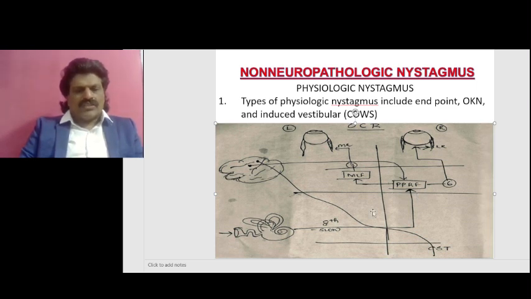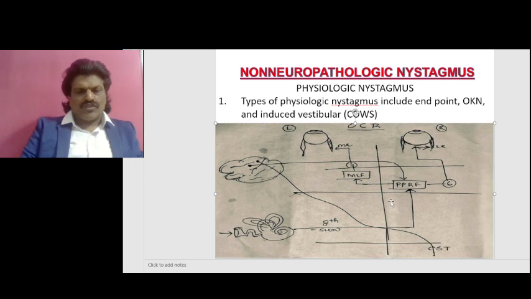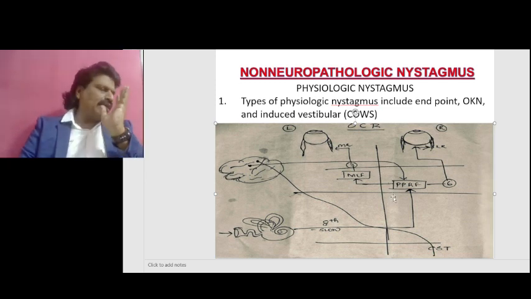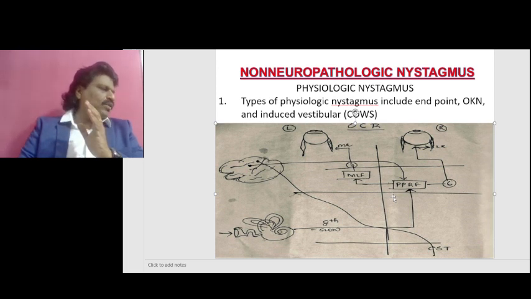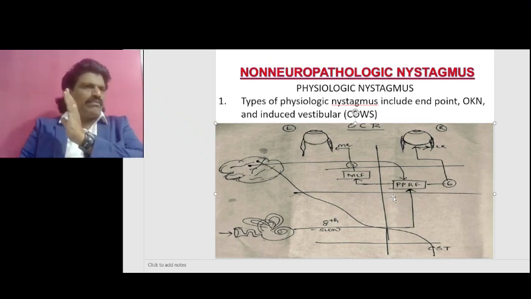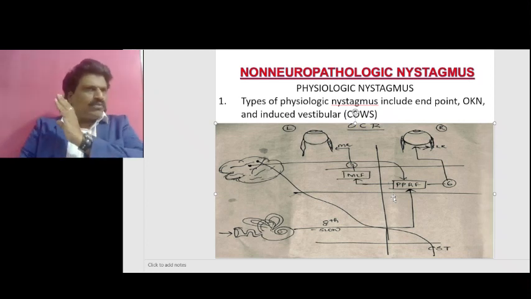So when the vestibular apparatus is stimulated by putting warm water or turning the head to the side of the stimulation, the opposite PPRF is stimulated, so the eyes go to the opposite side. And therefore the body tries to correct, putting it back to its neutral position by the frontal eye fields area 8 on this side.